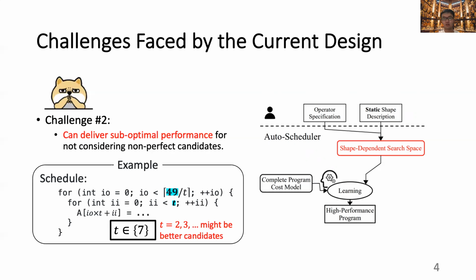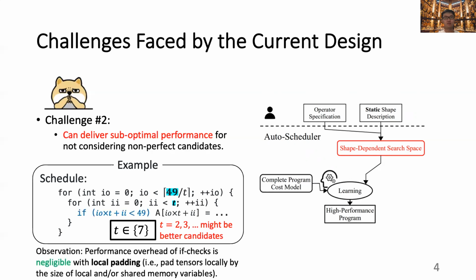Although it is correct that extra boundary checks have now to be injected inside the loop body for the program to be correct, we observe that the performance overhead of those boundary checks can be negligible with the local padding code generation optimization technique, a technique that pads tensor locally by the size of the local workspace.